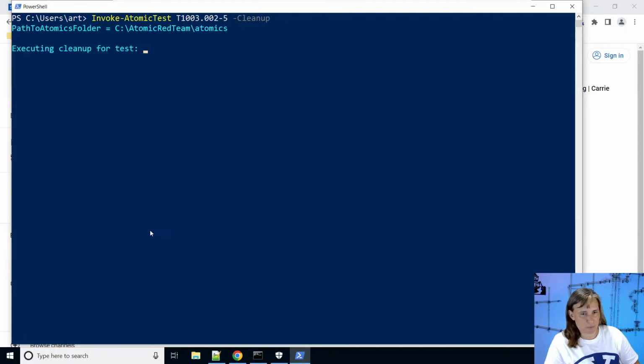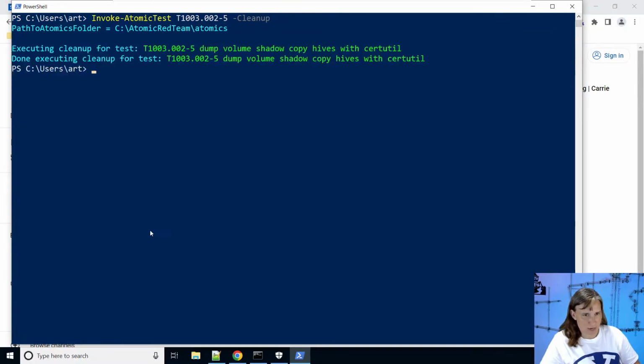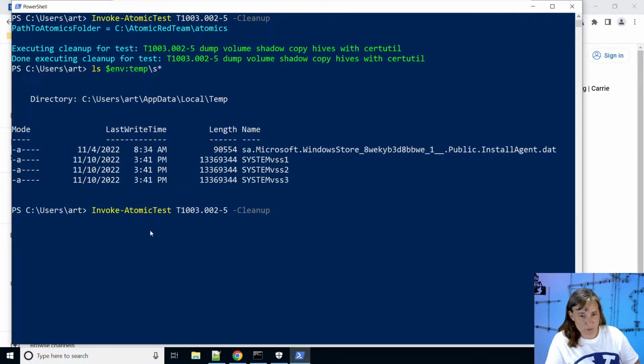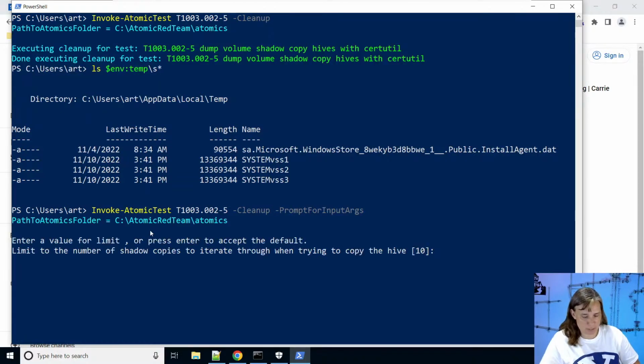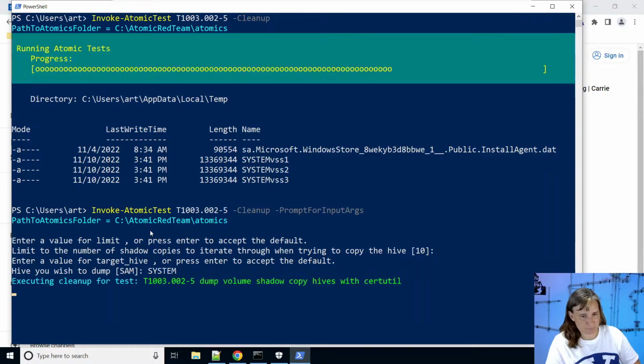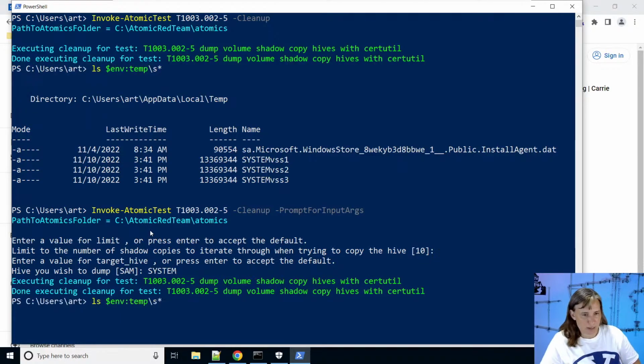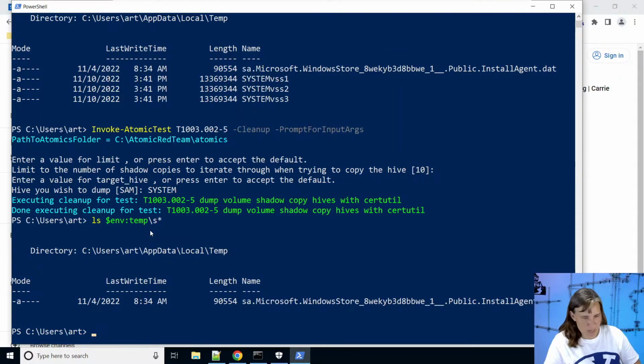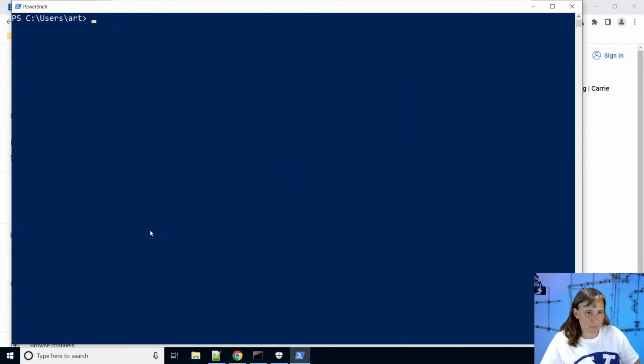We want to get rid of those before we get started. Now if we run ls, we still have the system versions, because that was one where we gave a different argument. So we'll say erase the system backups too. And now we're all clear. We have no registry hive backups.